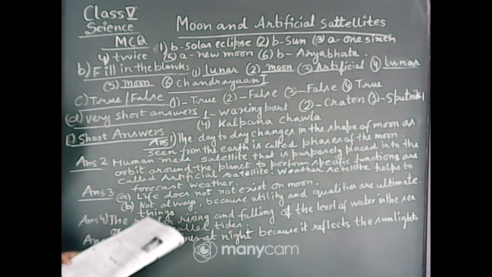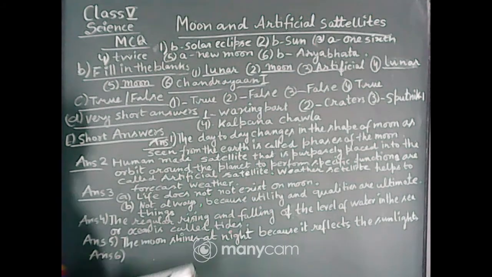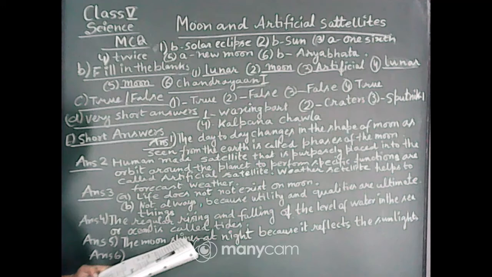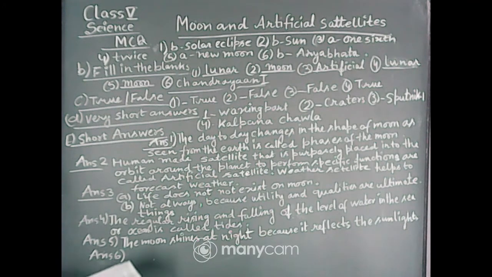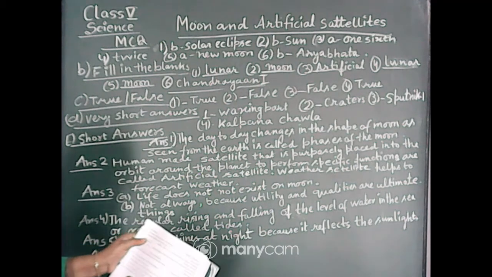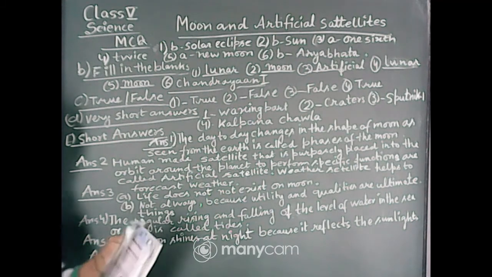Now fifth one is when the moon is not visible, it is called new moon. And sixth, which of the first Indian artificial satellites launched on 19th April 1975? So that answer is Aryabhata. Now fill in the blanks.